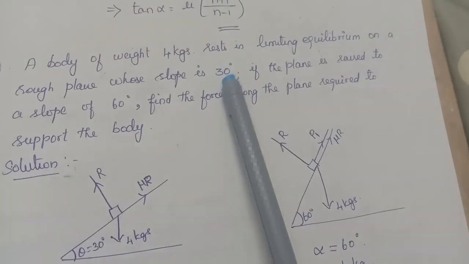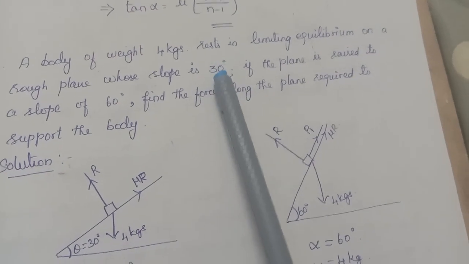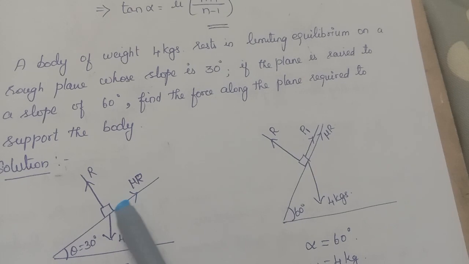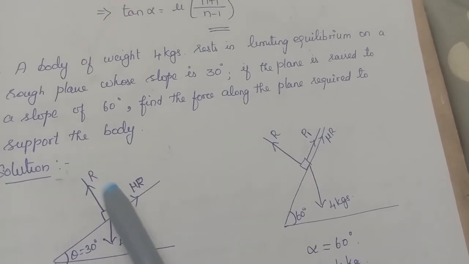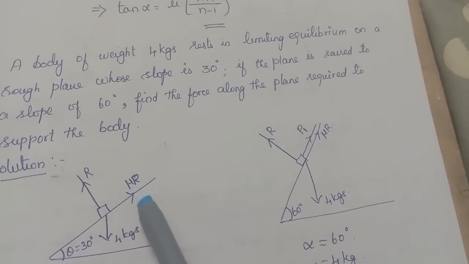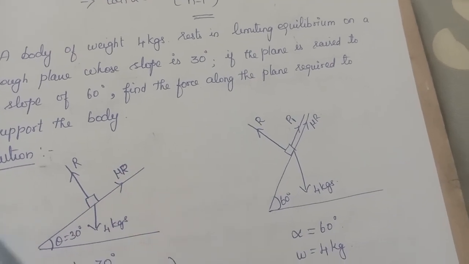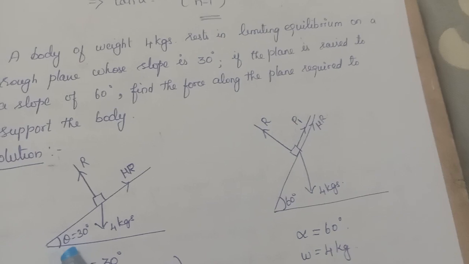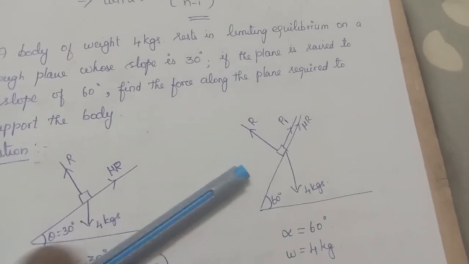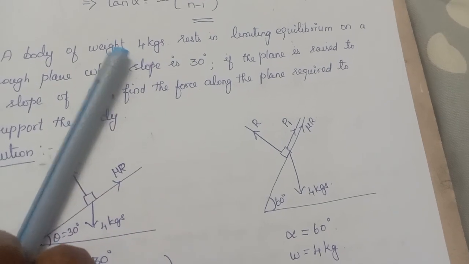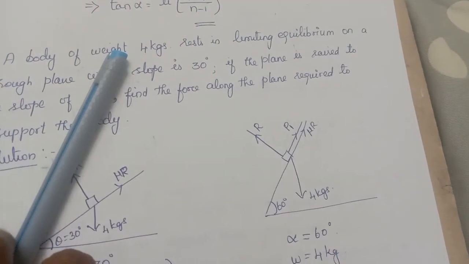Let me draw the diagram for the first case, when the plane is at an angle of 30 degrees. I place a body of weight 4 kg, so the normal reaction will be there, and the friction will be upward along the plane. Under no external forces the body is in equilibrium. What is the second case? The plane is raised to 60 degrees. Obviously the particle will slide down.